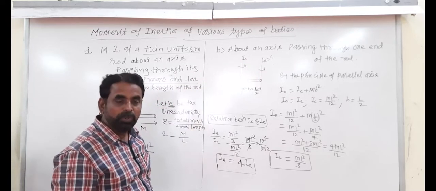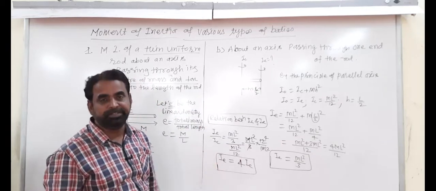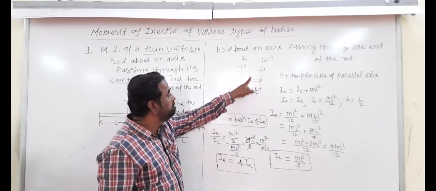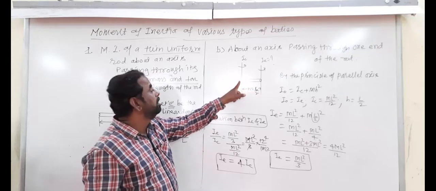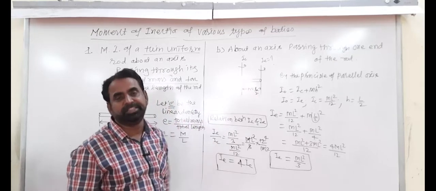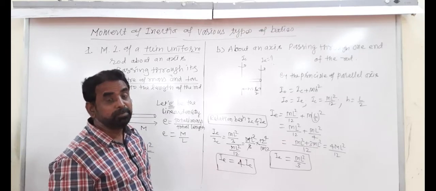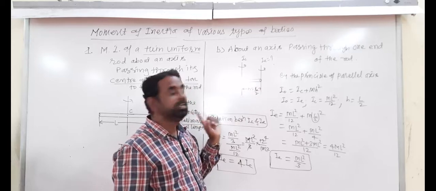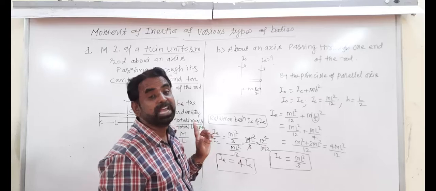Now, for the same rod, the moment of inertia can be calculated midway between center and end. This location is exactly 1/4 of the length. Midway position means the middle point between center and end. That is to be calculated.